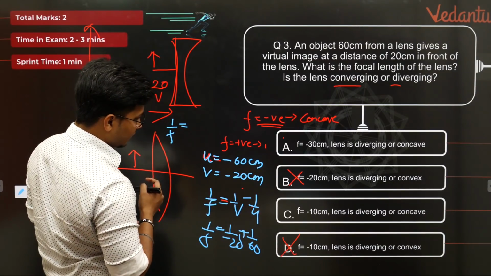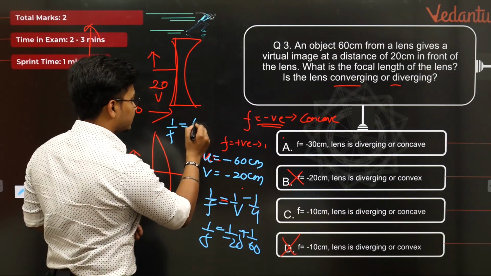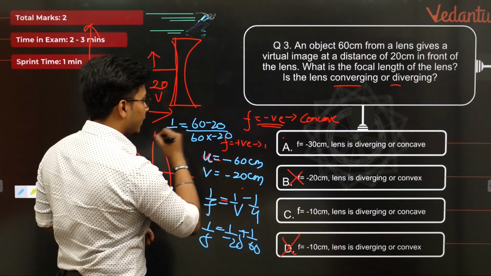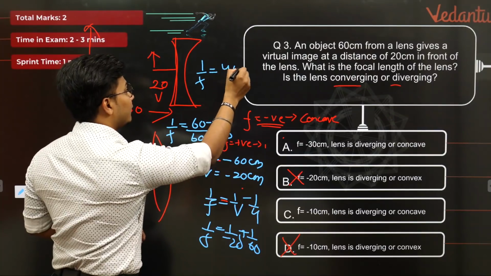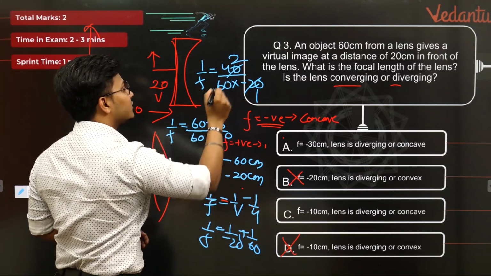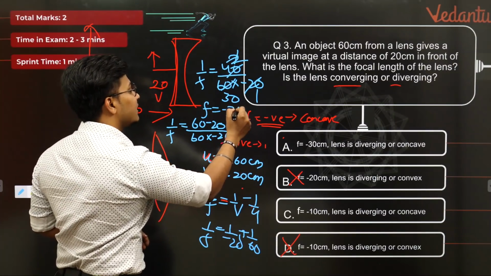Did I do any mistake? 1 by v minus 1 by u, no? So I'll be getting 60 minus 20 into 60 into minus 20, correct? So 1 by f will be equal to 40 divided by 60 into minus 20. No, it's coming out correct. 20 ones are 20, 2 ones are 2, 30s are 60. So my dear students, focal length is coming out as -30 centimeter.